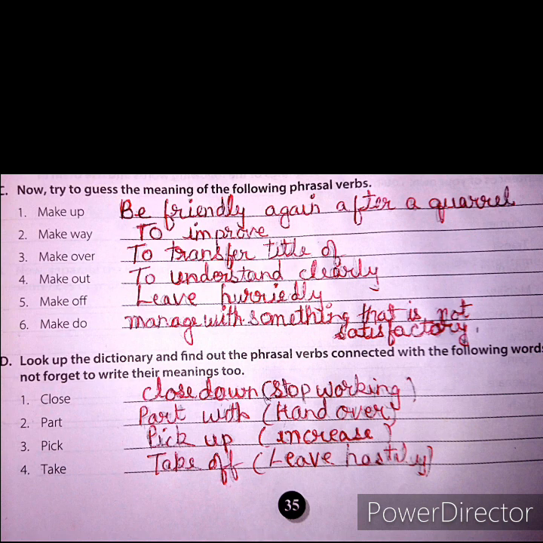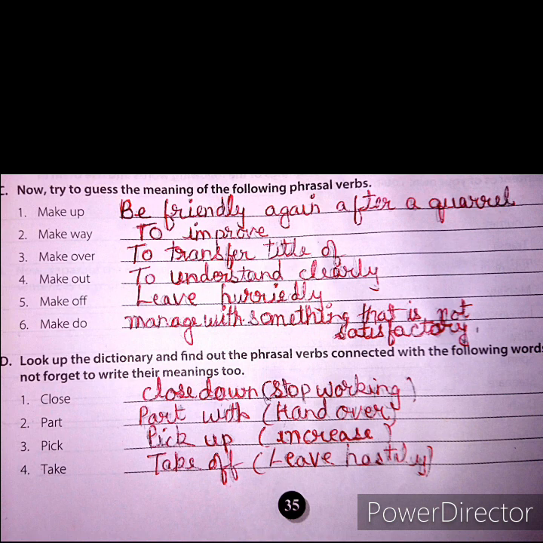Now see question D. Verbs are given. There are 4 verbs. We have to add particles to these verbs to make them phrasal verbs. Particles can be an adverb, preposition or both. First one is close. The phrasal verb is close down. We have added the particle down with close.